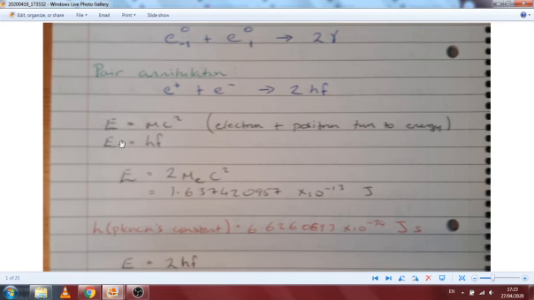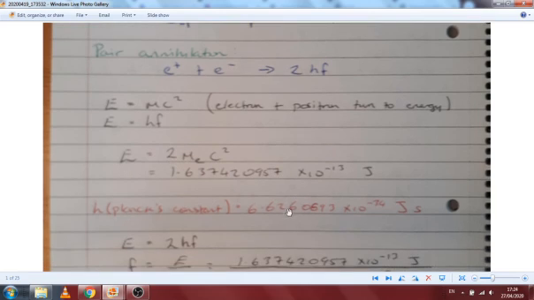The second equation you'll need when dealing with pair annihilation is E equals hf. In this case you have two things colliding so that they're annihilating, and they've then produced 2 of these rays. So it's given by that equation there, for the 2 rays. Here we have the mass of the electron by the speed of light squared. We have to multiply those things in there. When you take those three and multiply them together, you get this amount of energy.